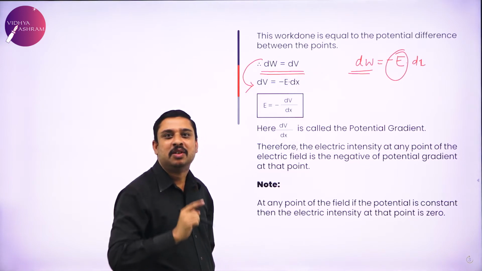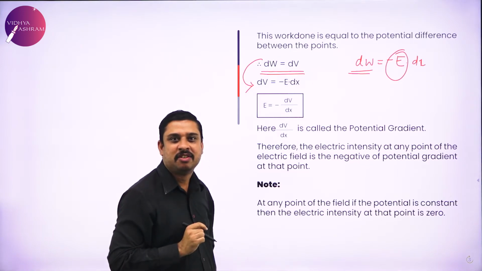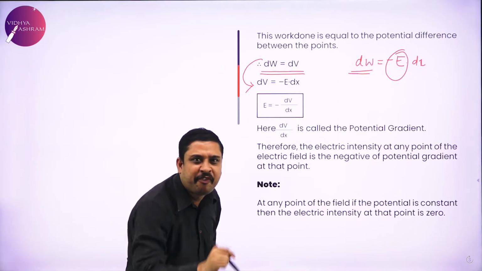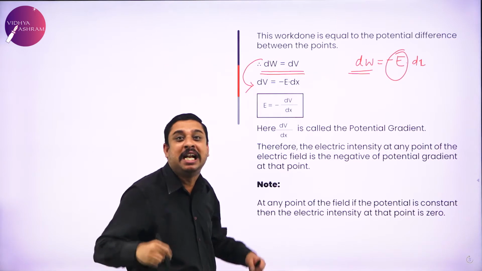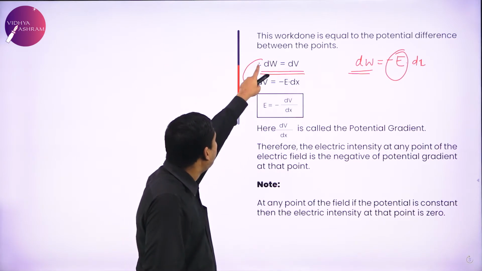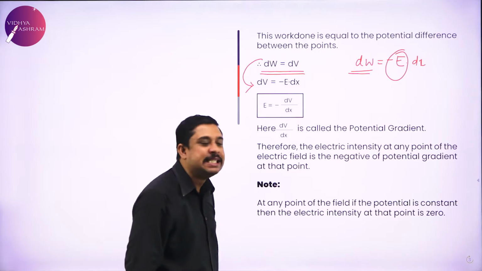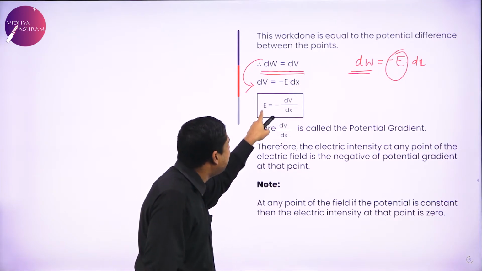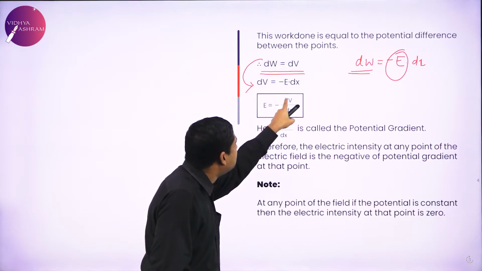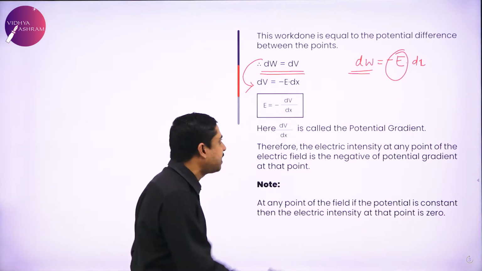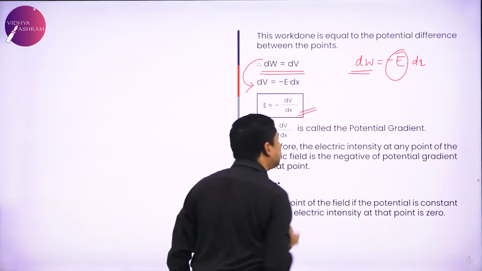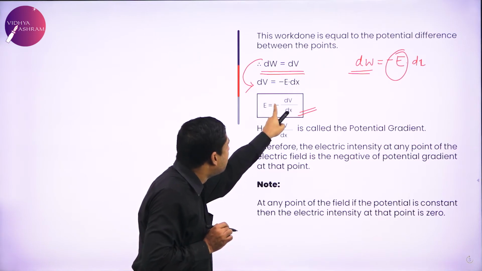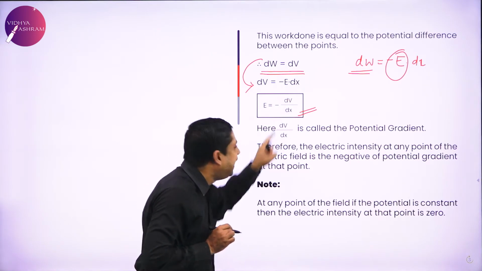Work done to move the charge from one point to another within the same field is nothing but potential difference. Therefore, dW is nothing but dV. And from this expression, E, electric field, is minus dV by dx, a very established relation. E equals minus dV by dx.